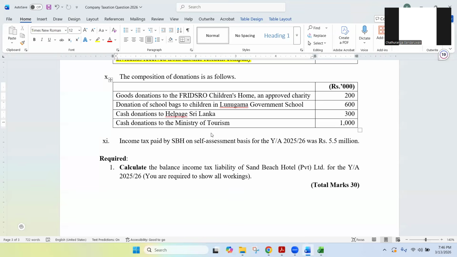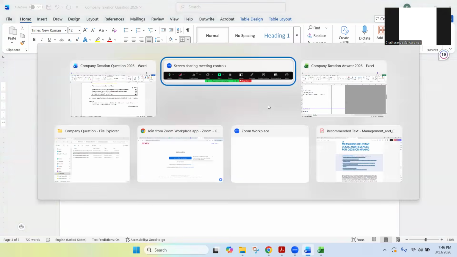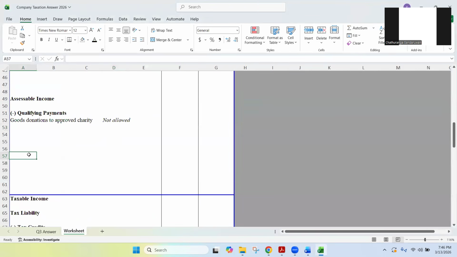You have learned this. This is deductible. Anything that means goods or cash paid to government or government related institutes, 100% allowed. If you are donating cash or goods to government or government related institutes, 100% allowed. That means we'll write it separately, like here,